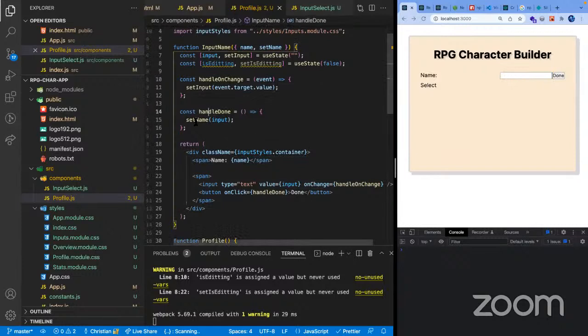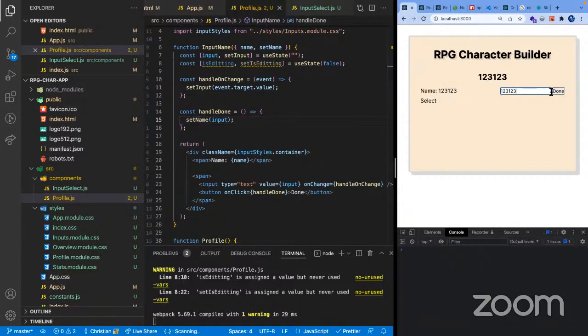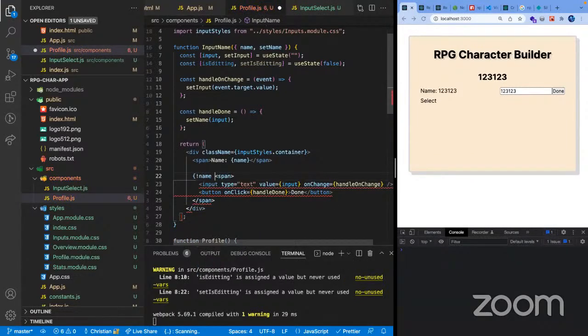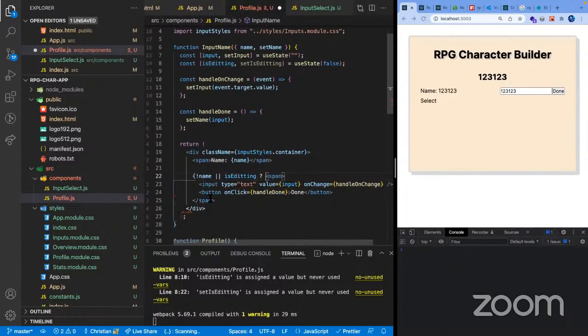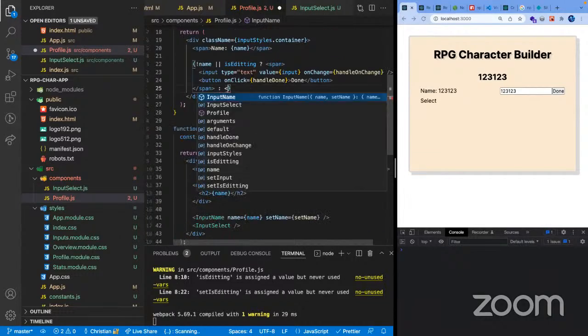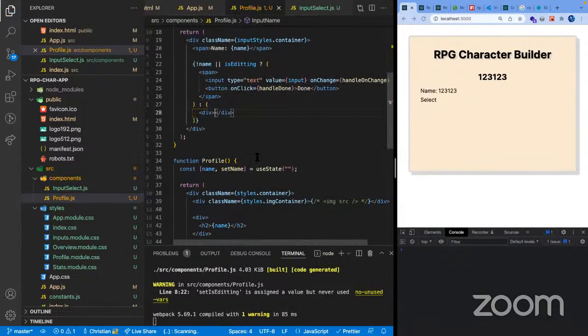Now, upon clicking handle done, we're going to have an input submit, and pretty much we need to convert this into something for editing, because we already have a value here. So for us to do that, we need a condition here. If we don't have a name, or if we are editing, then we show that. And otherwise, we could do another div here with our edit button.